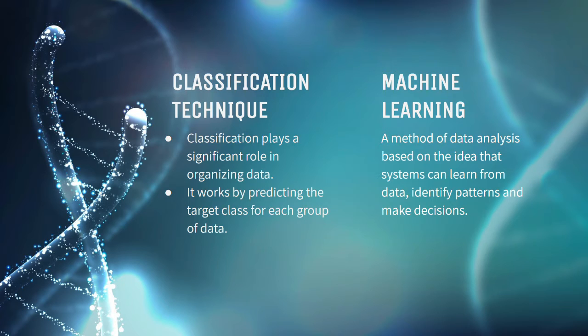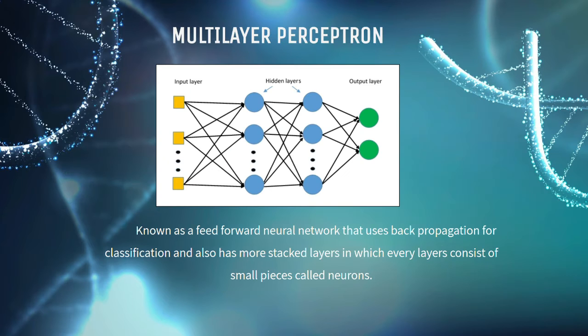There are four machine learning methods used in this study, which are multilayer perceptron, k-nearest neighbor, naive Bayes, and support vector machine. The first method is multilayer perceptron. It is known as a feed-forward neural network that uses backpropagation for classification. It also has more stacked layers in which every layer consists of small pieces called neurons. The structure of MLP consists of three main layers, which are the input layer, hidden layer, and output layer.